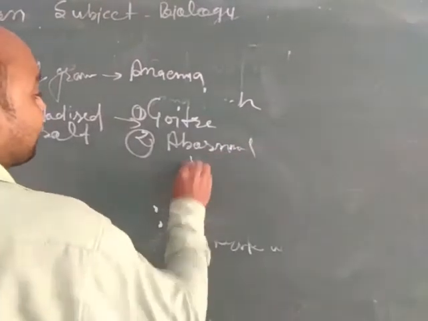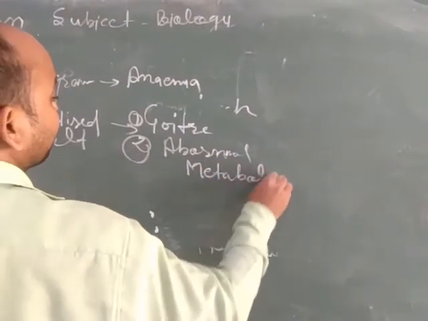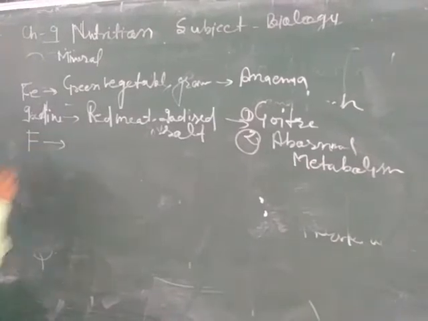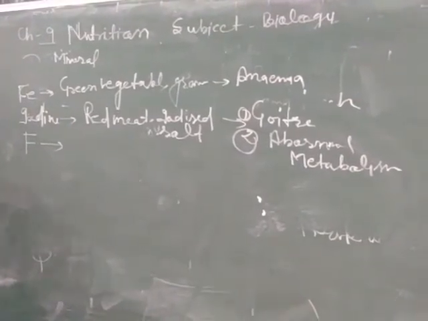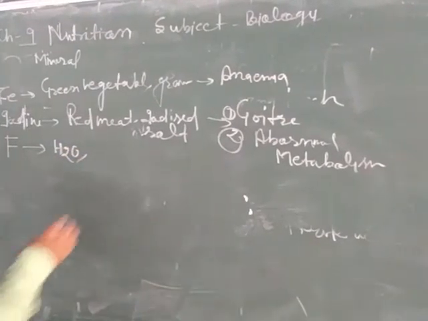Normal metabolism is also affected by a deficiency of iodine in our body. Next nutrient is fluorine. Fluorine is obtained from water and fluoride toothpaste.